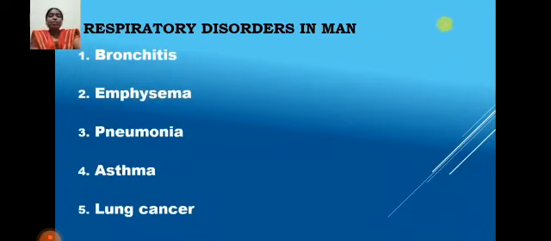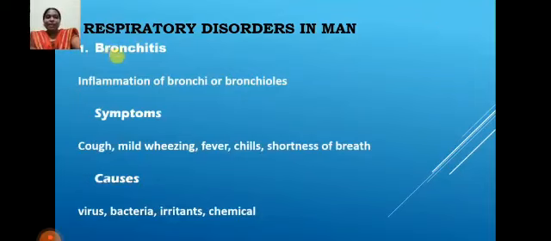Okay, first one, bronchitis. Bronchitis affects the bronchi and bronchioles. What are bronchioles? The trachea is connected to the primary bronchi, the secondary bronchi divide into bronchioles, and these bronchioles are affected by this disease. It is the inflammation of the bronchi. Inflammation means swelling of the bronchi. This swelling causes the bronchitis disease.